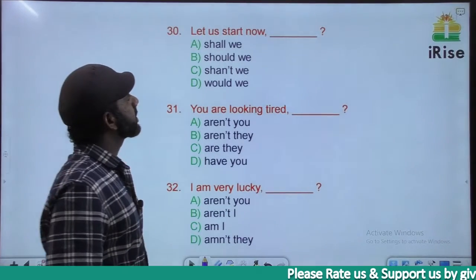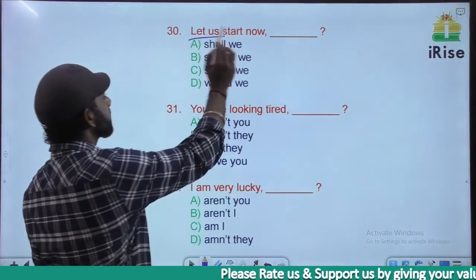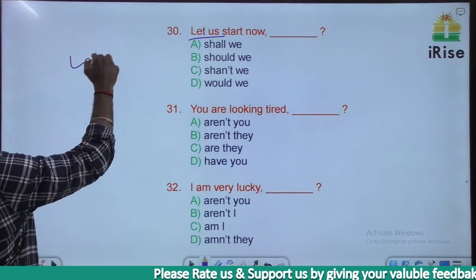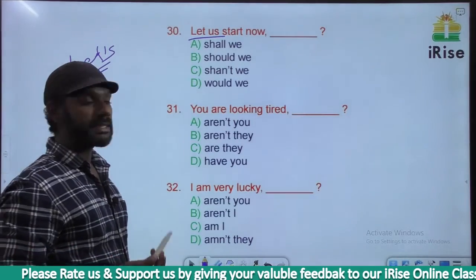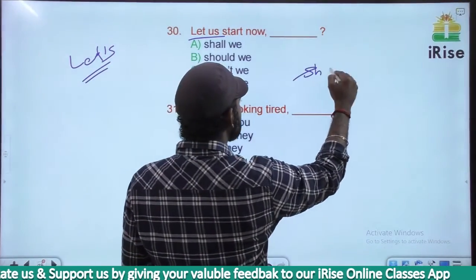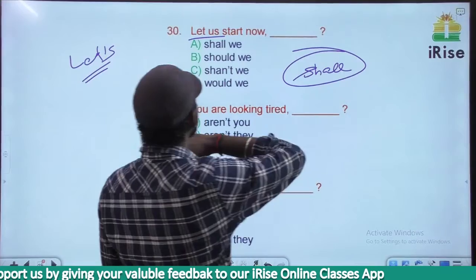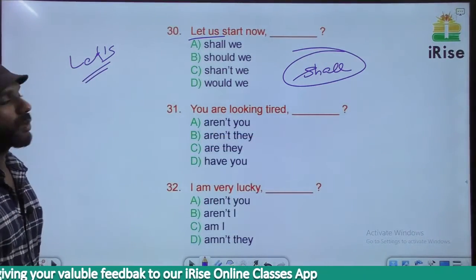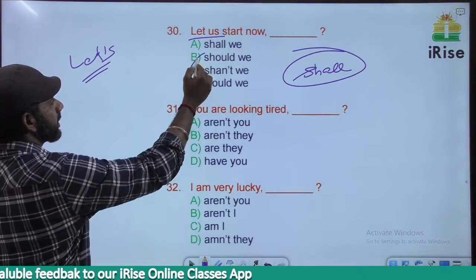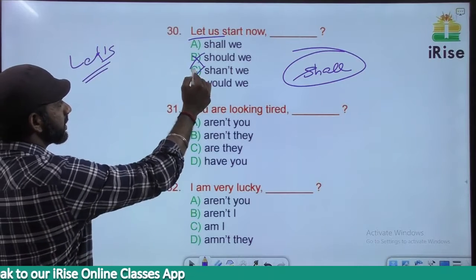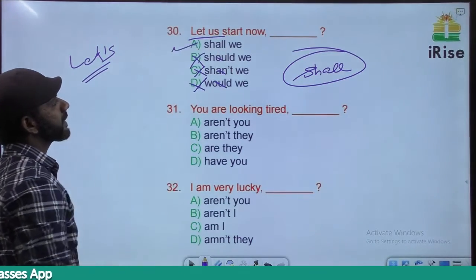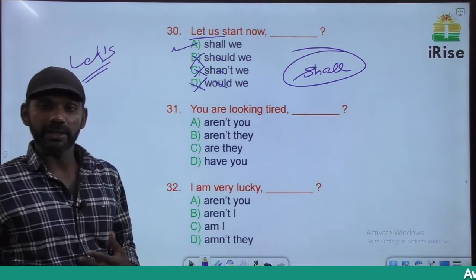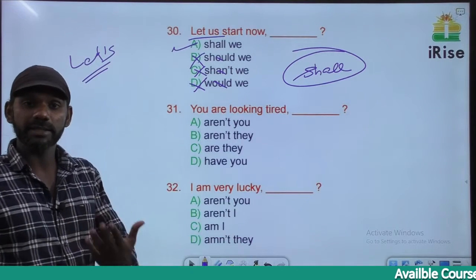Let us start now. Let us is the same as let's. This is a suggestion. So no matter whether the sentence is negative or positive, in the tag we have to go for shall. So let us start now. Based on that, C is gone, B is gone, D is also gone. The answer must be A. Let us start now, shall we? Shall we means shall we start now? That's the meaning.